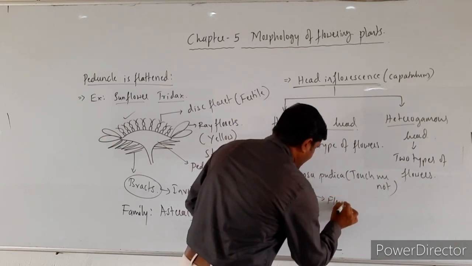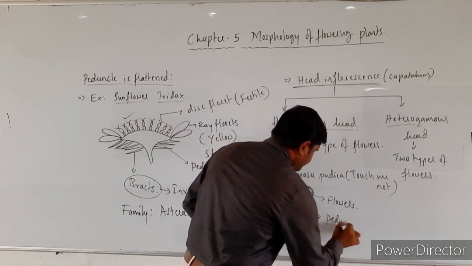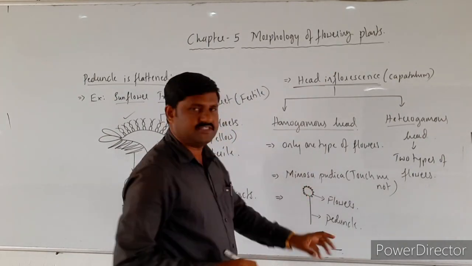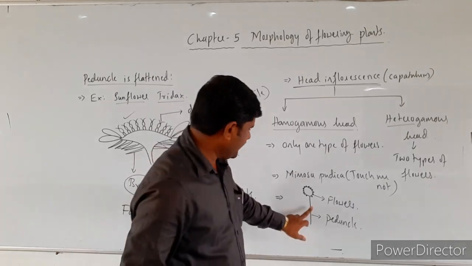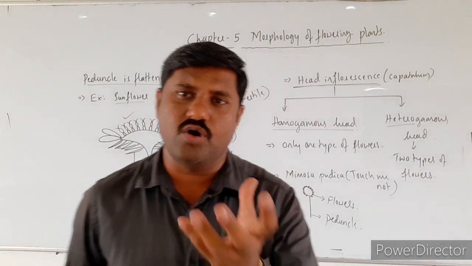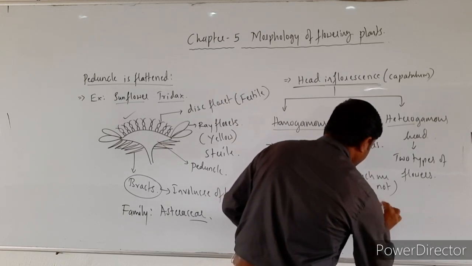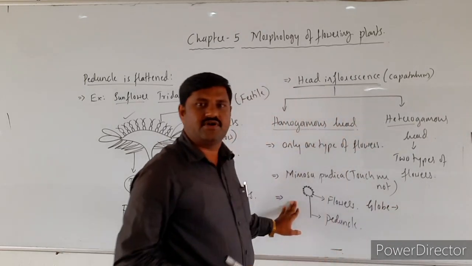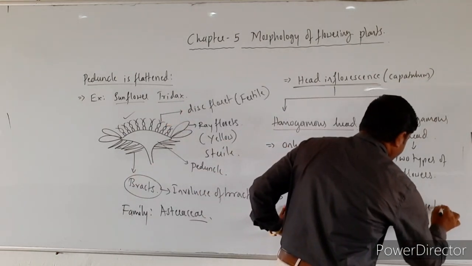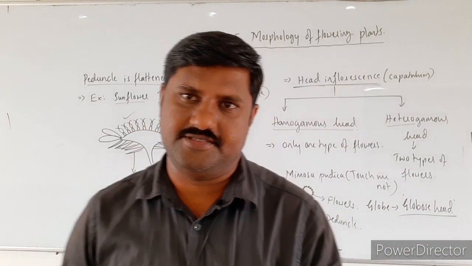These are flowers, and this is the peduncle. This peduncle becomes spherical at the end, a globose like structure. It makes a globe like structure. Hence the inflorescence is called a globose head. What is it known as? Globose head inflorescence.